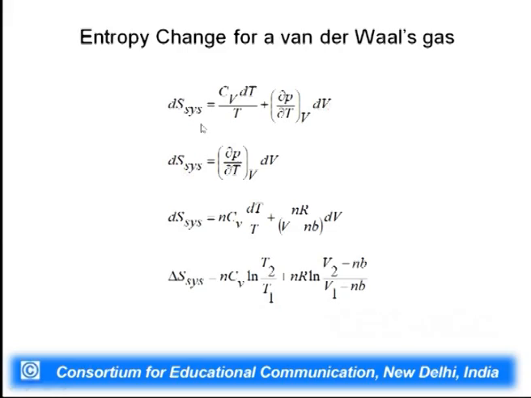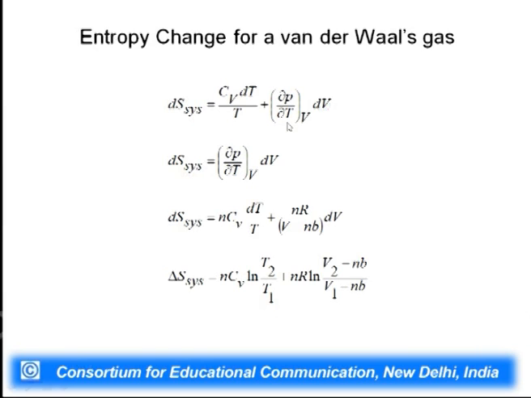Now, suppose we want to calculate entropy change for a van der Waals gas, or a gas which obeys the van der Waals gas equation. In that case, how to calculate delta S of the system and delta S of the surroundings? Again we will go to the general equation, which is dS system is equal to Cv dT by T plus (del P by del T) at constant V dV.